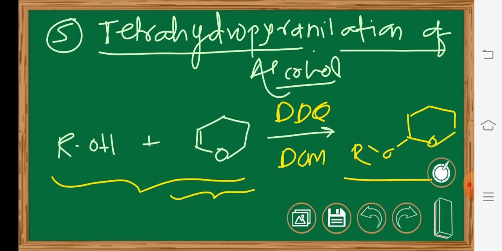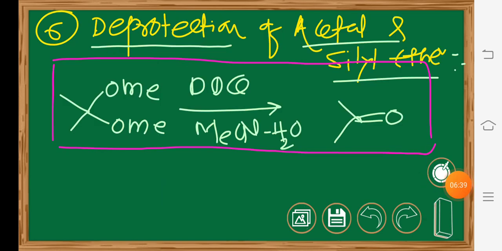So basically that's why this application comes under the heading tetrahydropyranylation of the alcohol. This is another application of DDQ.